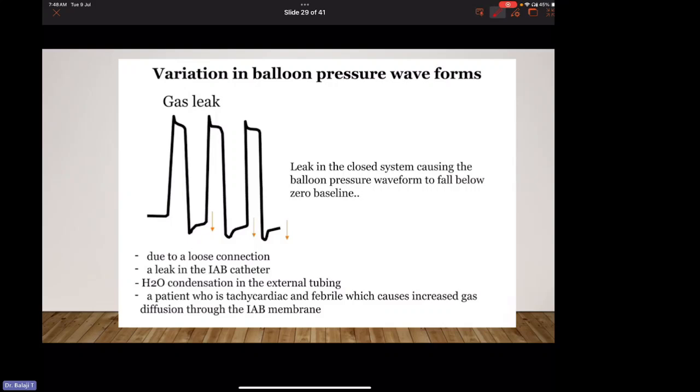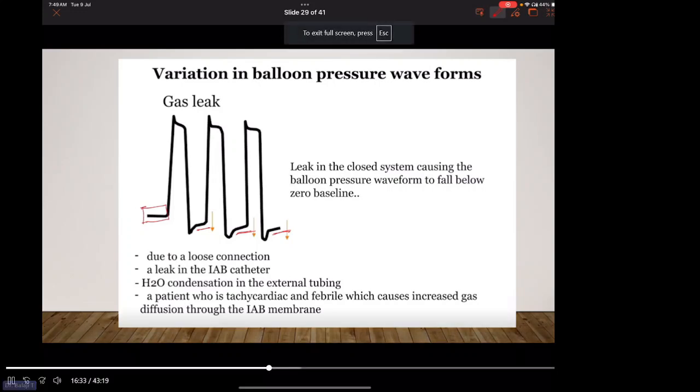If there is any gas leak in the IABP, the pressure waveform will fall below the zero baseline. This is the zero baseline. If there is any gas leak, the pressure waveform will go below the baseline. This can be due to a loose connection, a leak in the IABP catheter, water condensation in external tubing, or a patient who is tachycardic and febrile, which will cause increased gas diffusion through the IABP membrane.